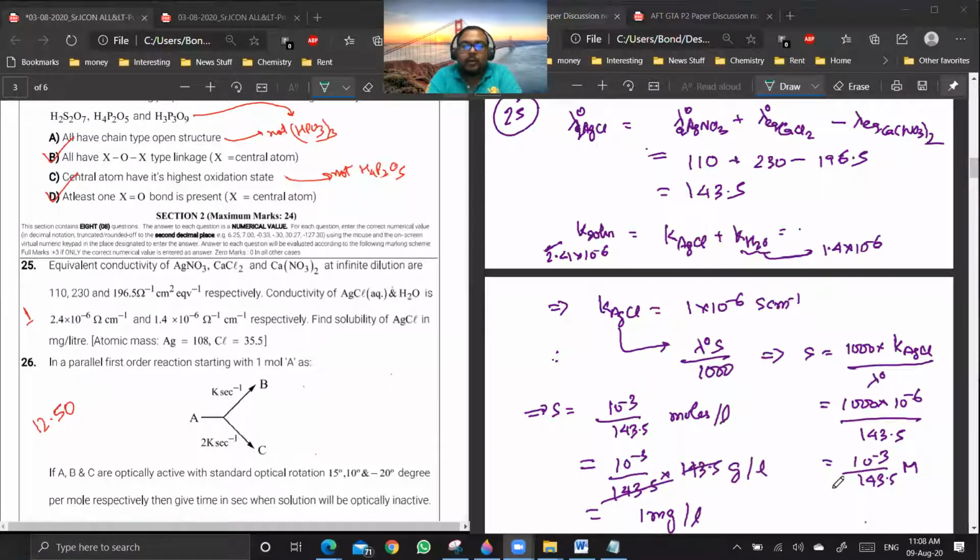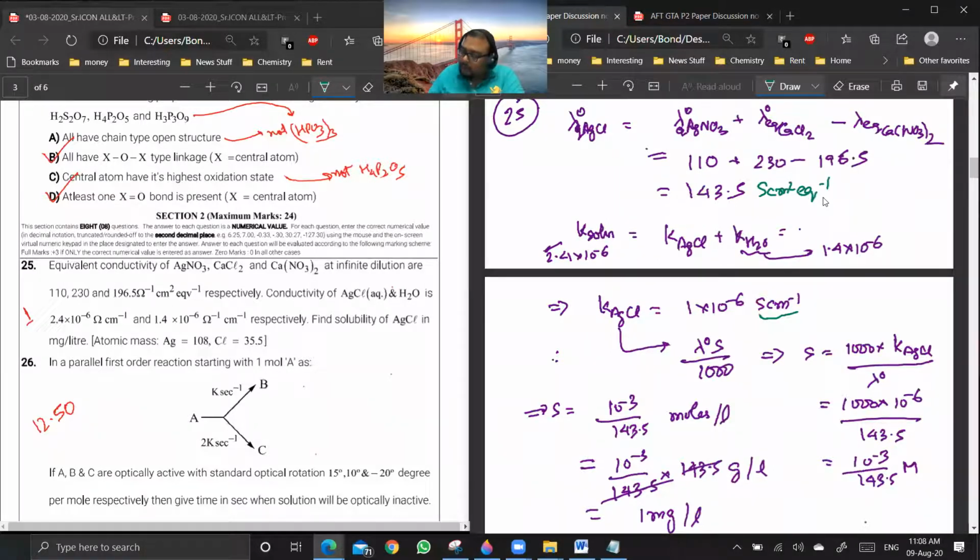The conductance of water is given, the conductance of the solution is given, so you can find the conductivity due to AgCl. Once you know this, you should be very particular about the units. The units must be Siemens centimeter inverse and Siemens centimeter square equivalent inverse in this case. Then only you will get the answer.